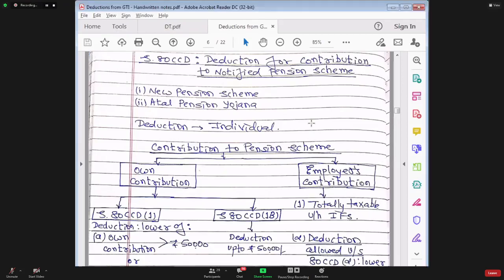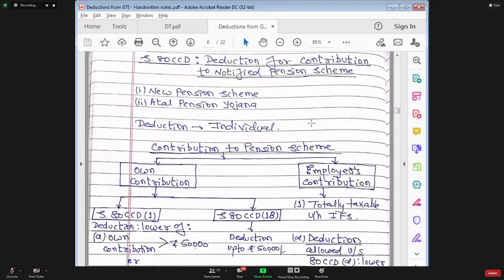All those employees who have joined a government job on or after 1st January 2004 have to mandatorily contribute money to a pension scheme also. Similar to provident fund, there is now a pension scheme in which the employer as well as the employee both will contribute money. Earlier, the employer used to pay pension entirely out of his own pocket.